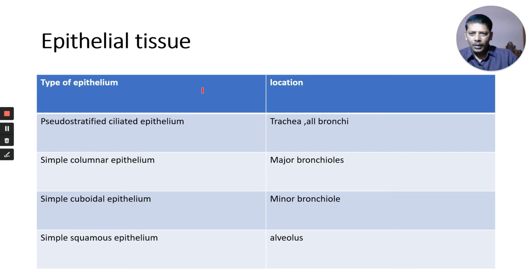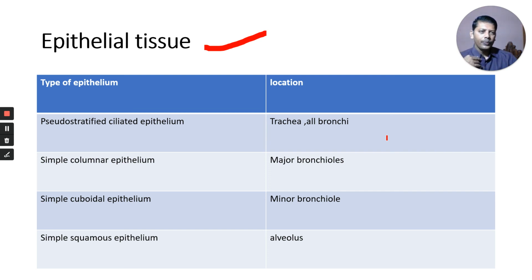Our respiratory tract has different types of epithelial tissue at different parts. Our mouth has one type of epithelium, the pharynx has one type, the upper part of the esophagus has one type, the lower part of the esophagus has one type, and the stomach, intestine and anus each have one type. These are different parts of the alimentary canal, with epithelia suited to their functions. Similarly, different parts of the respiratory tract also have different types of epithelia depending on function. You must know the different types of epithelia present in the gastrointestinal tract.